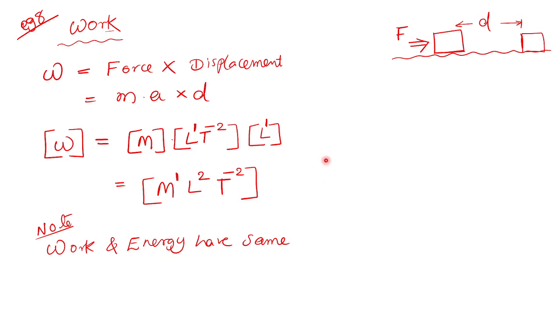Why are work done and energy the same thing? Because how much work I have done means how much energy I have spent for moving this. Work and energy have the same dimensions. Please note it.